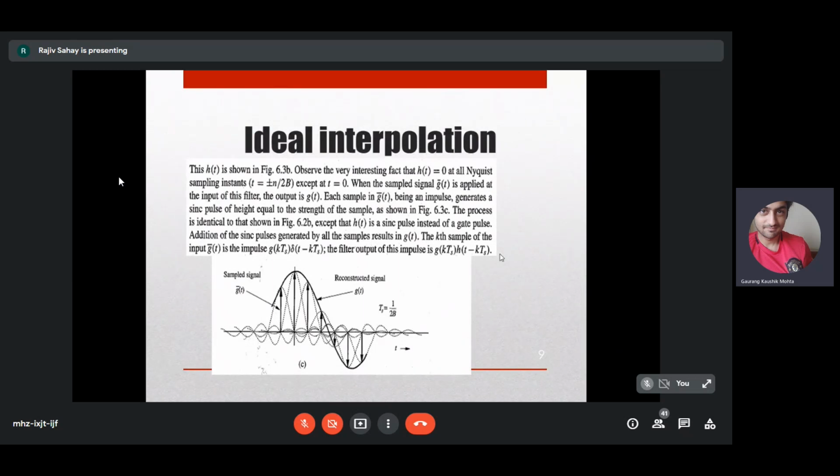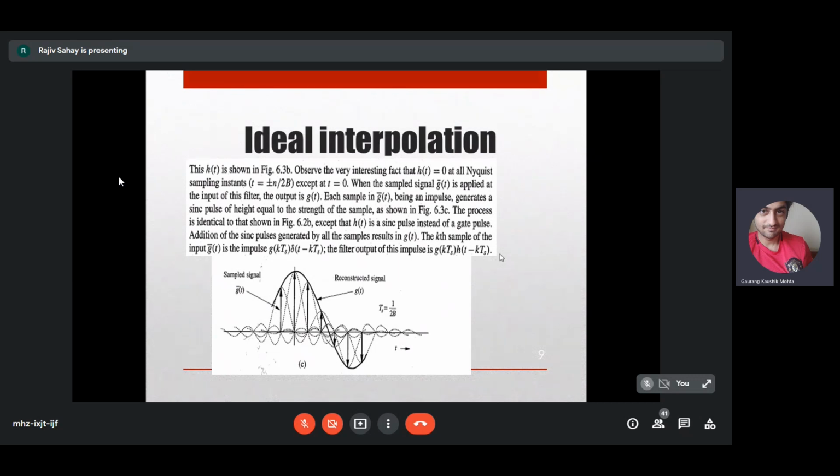So the similar thing is happening here. You are taking sinc functions, which are bases. And these sinc functions are getting multiplied by the projection of the signal onto the sinc function. Those projections are g of kTs. You are adding weighted sinc functions in a single summation to get hold of g of t. That is what is happening here.